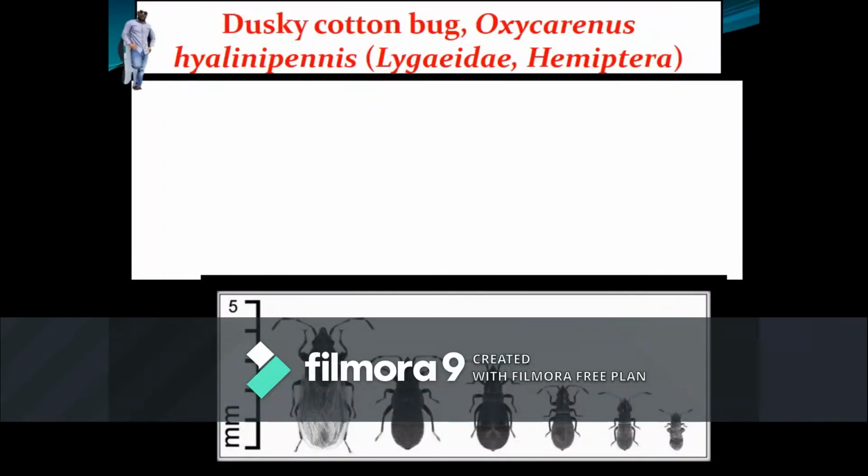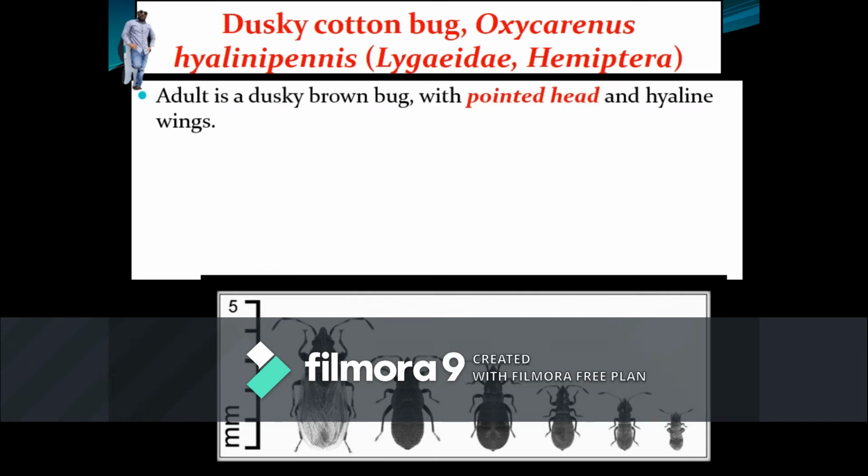The next important pest is dusky cotton bug. The scientific name is Oxycarenus hyalinipennis, belongs to the family Lygaeidae, order Hemiptera. Here the adult is dusky brown in color with a pointed head and hyaline wings. You can see here in the footage it is a pointed head and hyaline forewings.